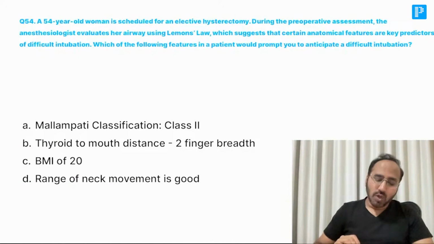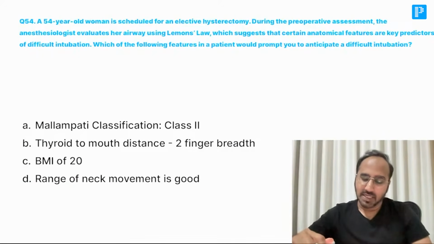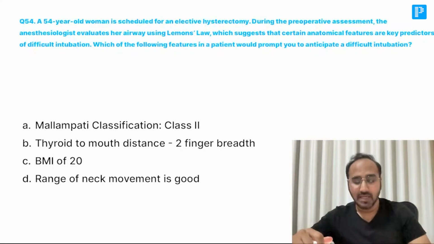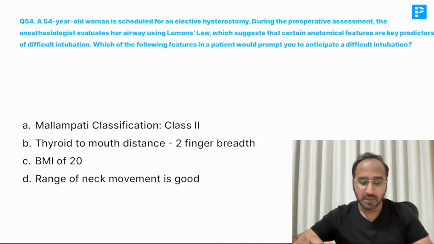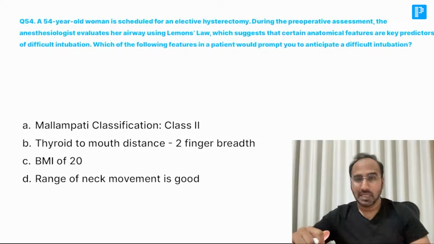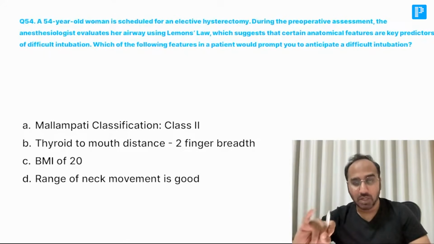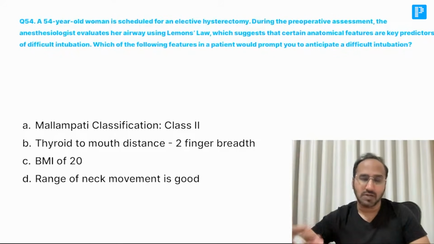A 54-year-old patient is scheduled for elective hysterectomy. During the pre-op assessment, the anesthesiologist evaluates her airway using the LEMON classification, which suggests that certain anatomical features are key predictors of difficult airway. Which of the following in a patient would prompt you to anticipate a difficult airway over here? Now, guys, remember, LEMON is nothing but Look, Evaluate, Mallampati, Obstruction, and Neck mobility. Look for any facial trauma features, evaluate the 3-3-2 score.